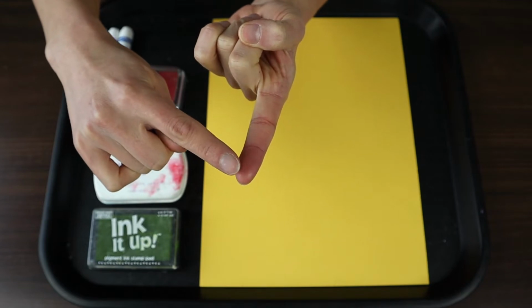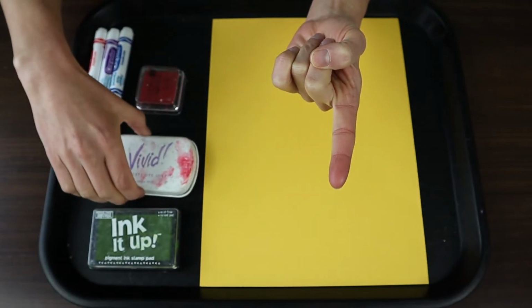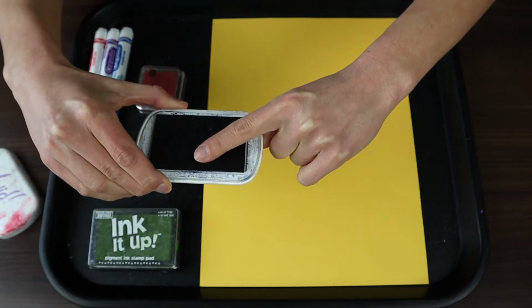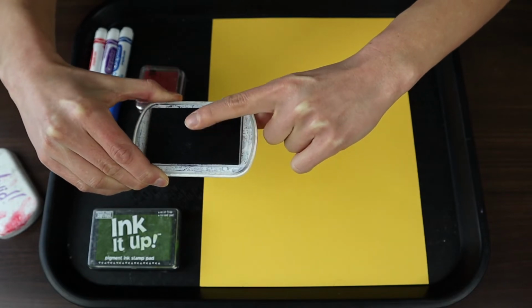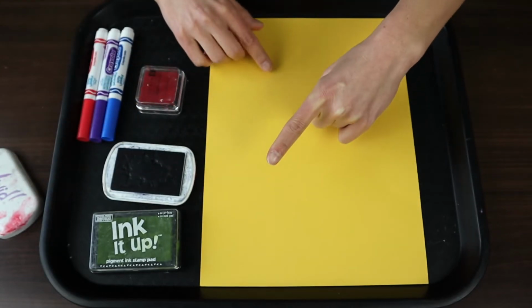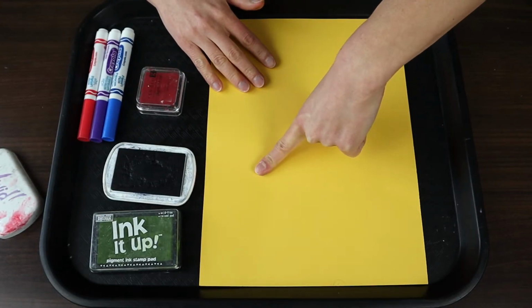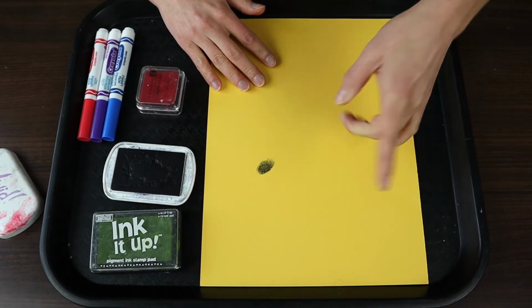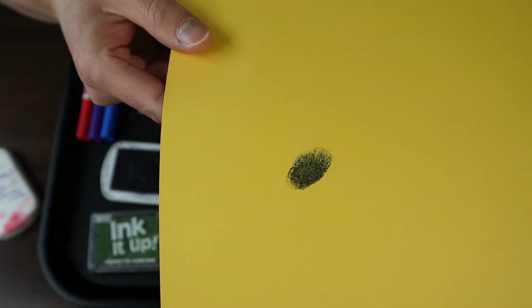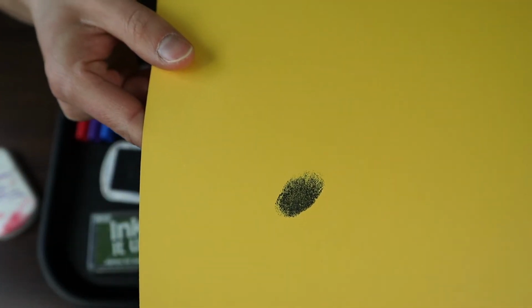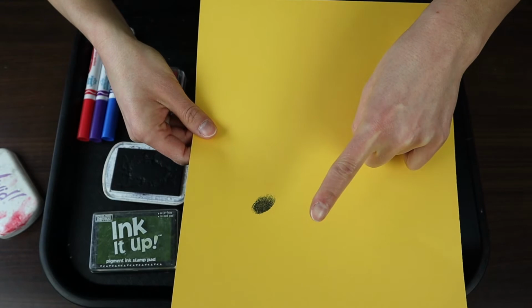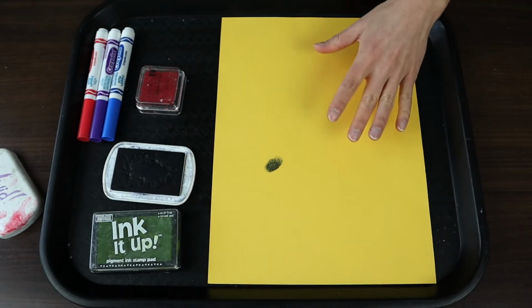So once you've found the finger that you're going to use, take your ink pad, and you're going to press your finger into the ink. Press, press, press. And when you have some ink covering your finger, bring your finger down to the paper and push, just like a stamp. I'm going to hold up my fingerprint so that you can take a good look. Do you see those swirly lines? I made a fingerprint using my counting finger. So let's try another finger.